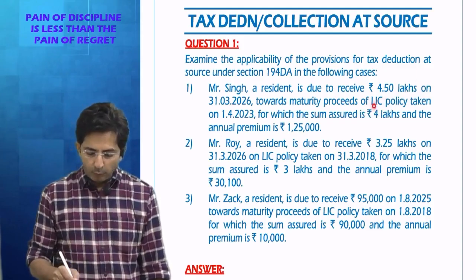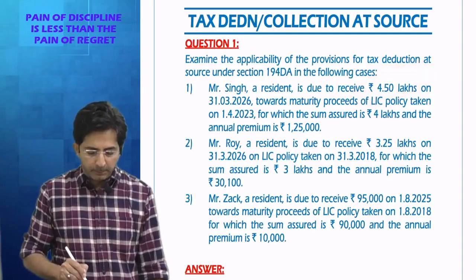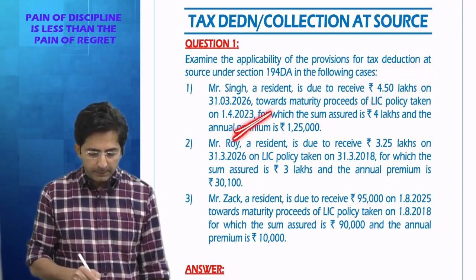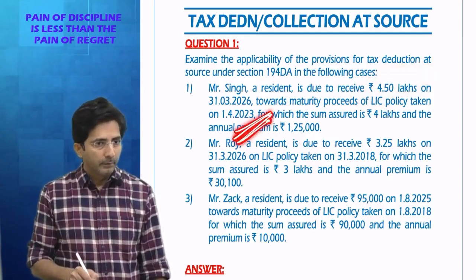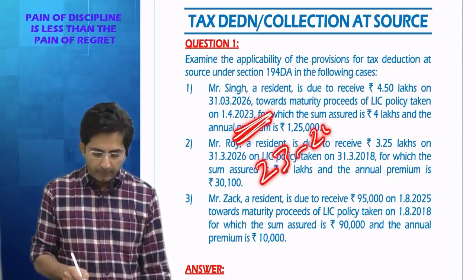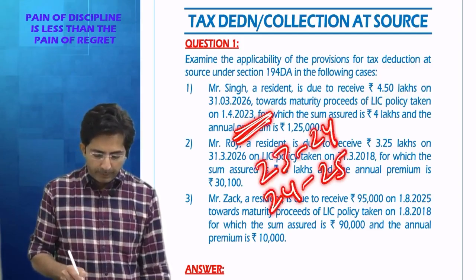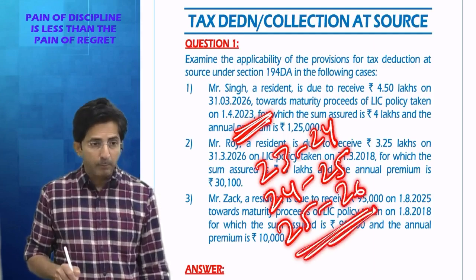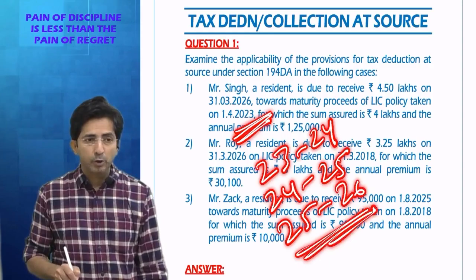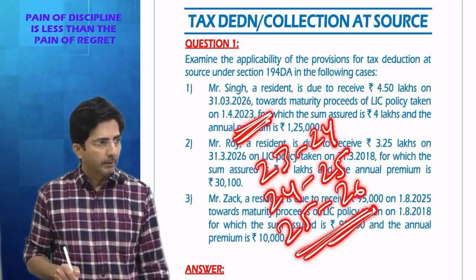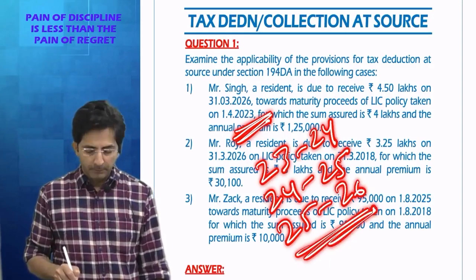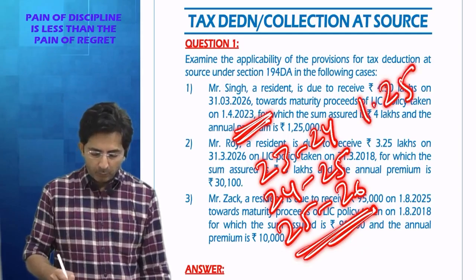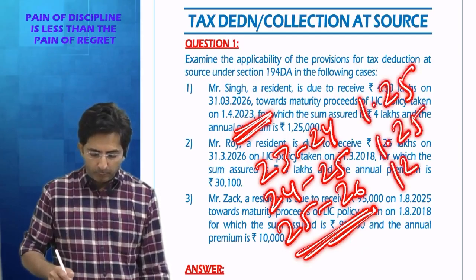What is the profit element made by the policy holder? He is going to receive 4.5 lakhs, but how much premium has he paid? He is paying premium since 23-24. So in 23-24 he paid the premium, 24-25 he paid the premium, 25-26 also he paid the premium. After that the policy is maturing. You can see the maturity date is 31st March 26. So he paid premium for 3 years. In 3 years how much premium did he pay? 1.25, 1.25, 1.25.